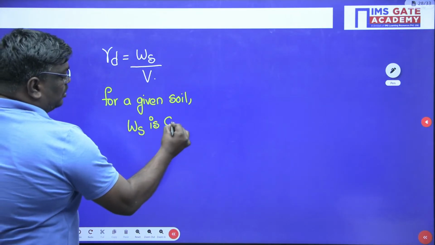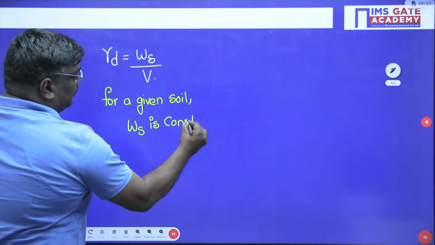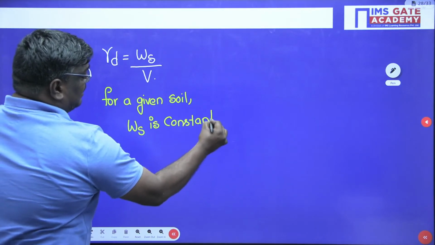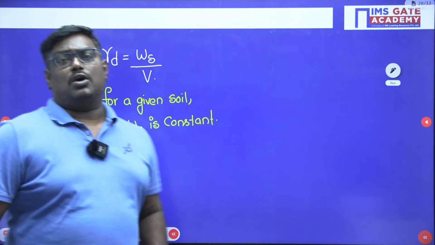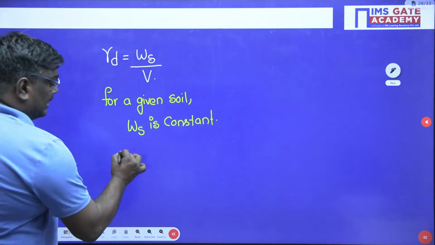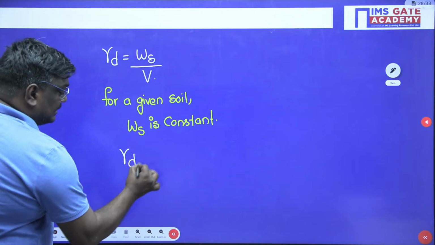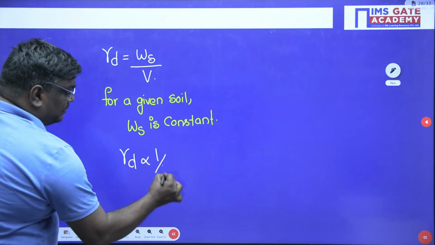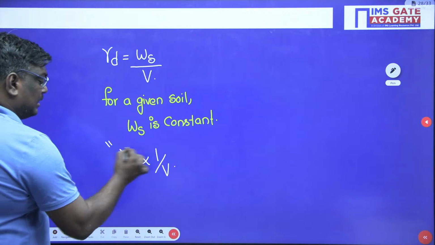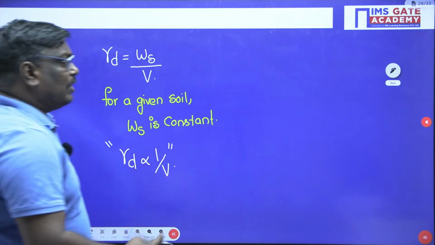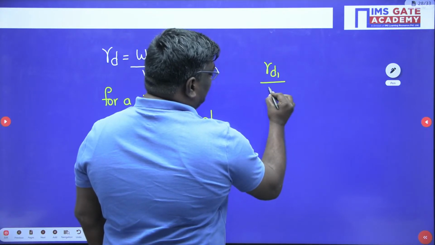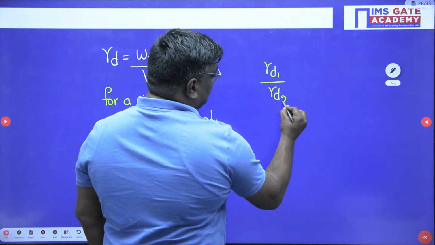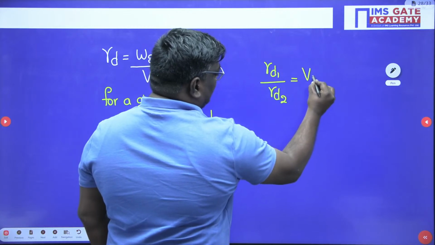Sir, I can do the problem in one step, but just to give an idea on each and every concept I am trying to say here. For a given soil, weight of solids is constant. So, can I write that gamma D is inversely proportional to volume? Yes, you can write this. Yes or no? So, from here you can write gamma D1 by gamma D2 can be written as V2 by V1.